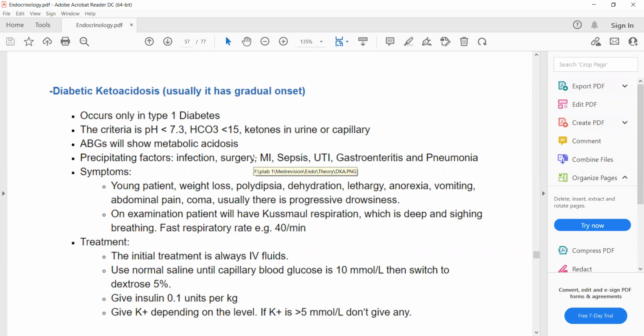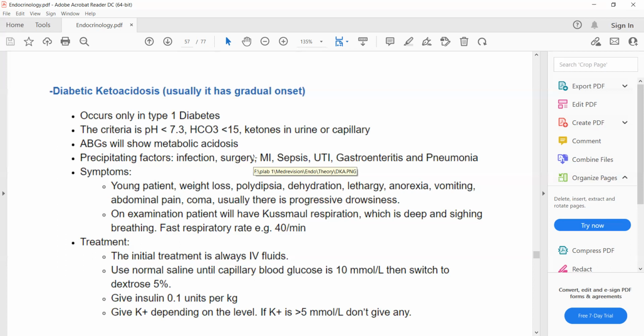So when there is no insulin or less insulin in the body in type 1 diabetics, the body starts to form ketone bodies such as acetone, and increased formation of these ketone bodies, because they are acidic, can lead to ketoacidosis. Due to ketoacidosis, the person's pH will decrease.